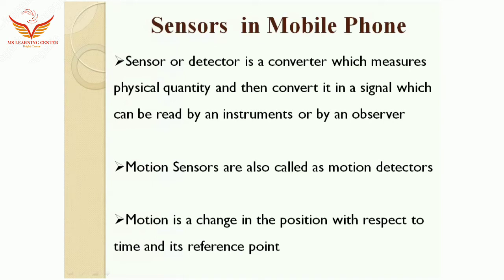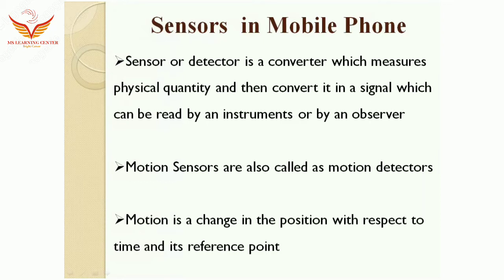A sensor detects or responds to a specific type of input such as light, heat, motion, pressure, moisture, etc. These are the physical quantities. As required, a sensor can convert a specific type of input from the physical environment.